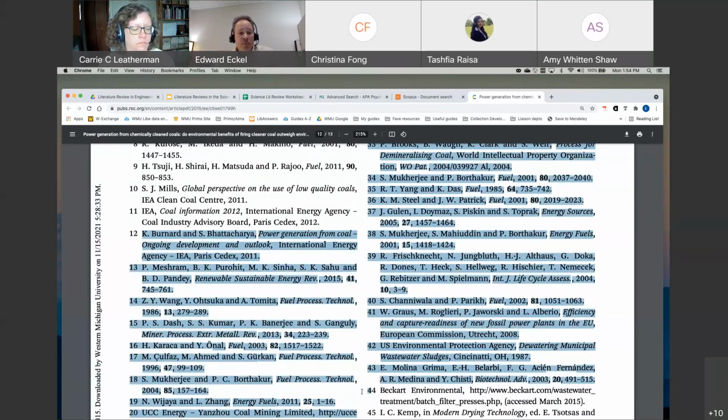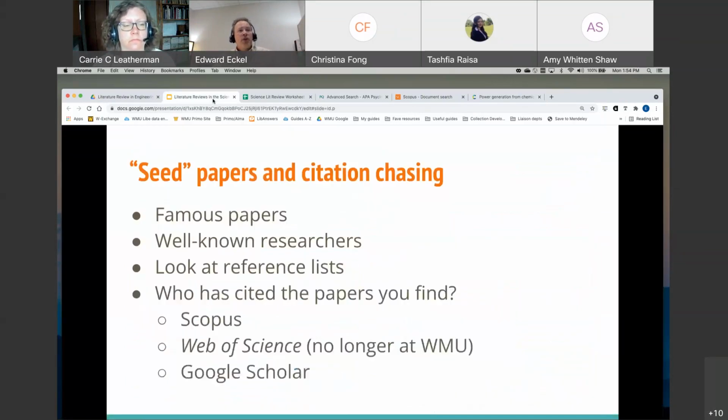A seed paper is basically just an important or relevant paper that leads you out to other papers, either through the reference list or in terms of papers that cite that paper. And then finally, you can also look at papers that have cited the papers you've found. So the Scopus database and Google Scholar will tell you who has cited a particular paper, and you can use that to link out to those papers. All right. We used to have a database called Web of Science, but we no longer do. But we do have Scopus, and you have access to Google Scholar.